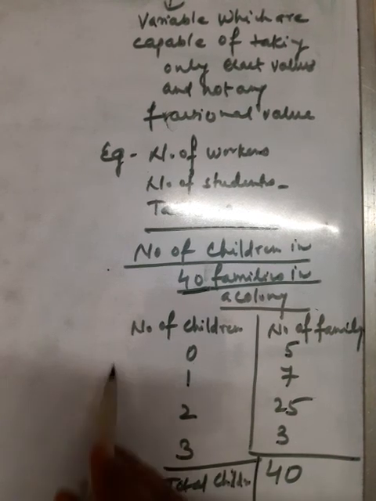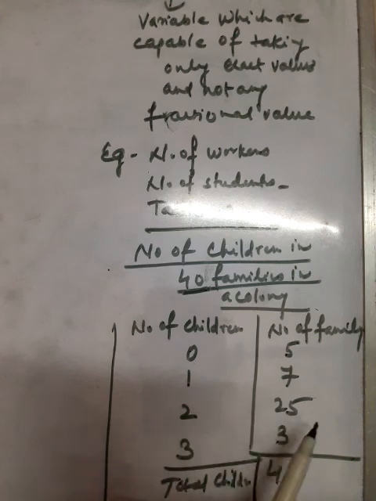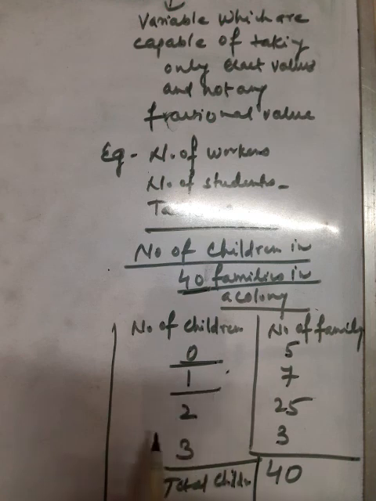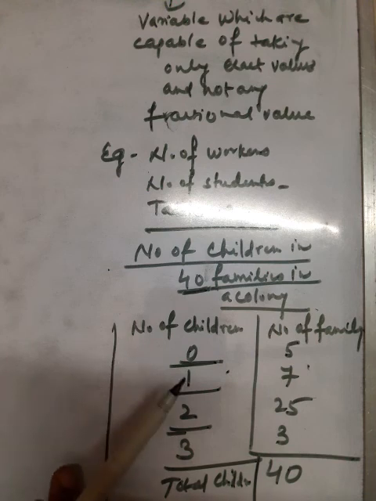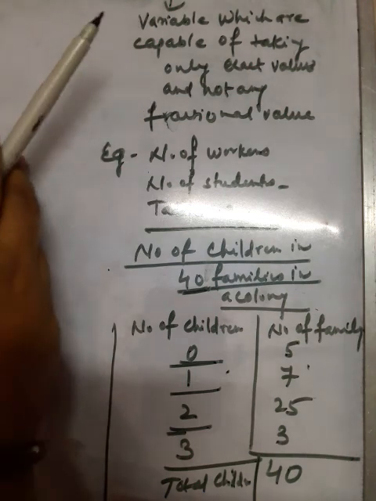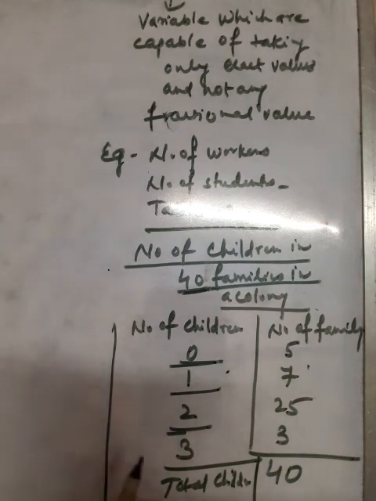This is a discrete series, the data of a discrete variable. Here exact numbers are taken into consideration. There is no fractional number and there is no range. Range will be considered in the continuous variable. So these are the two kinds of variable: continuous variable and discrete variable.